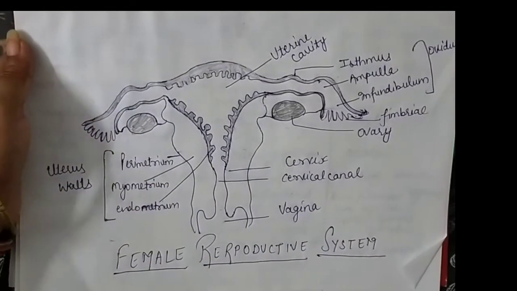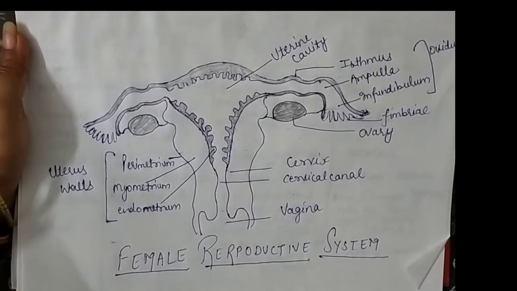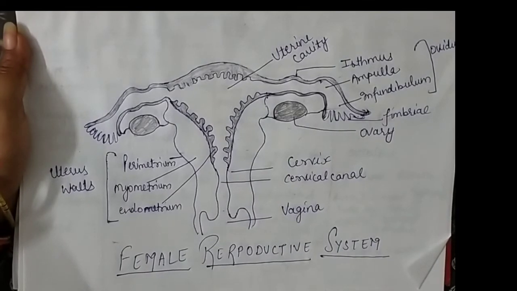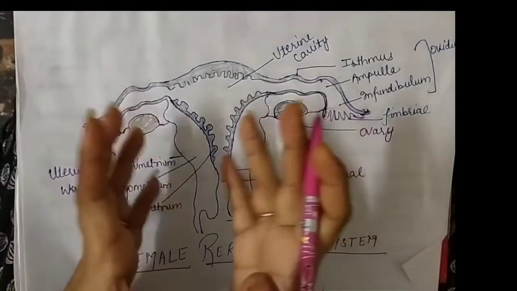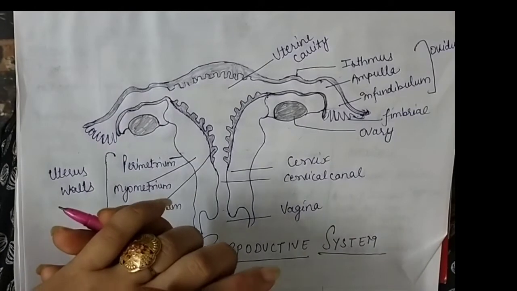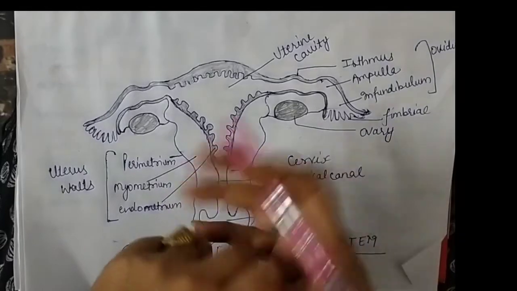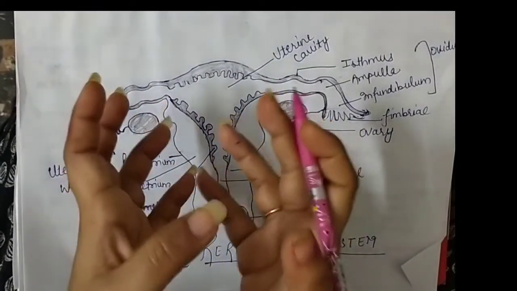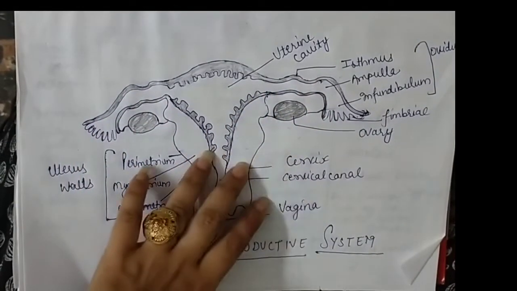So basically the female reproductive system has two components. First is the primary reproductive organs and second is the accessory ducts. The main reproductive organs come along with ducts, and in the female reproductive system we will also include the mammary glands, because after the delivery of the baby, the mammary glands also help in the development of the baby by nourishing it. So in the female reproductive system, mammary glands are also included.